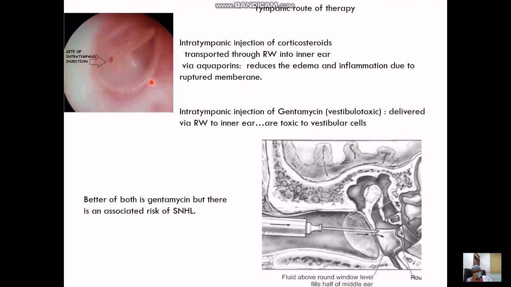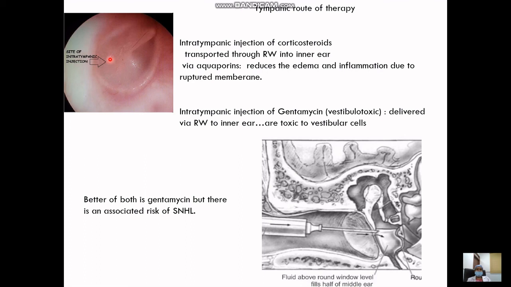These also come under medical management, although the route is the transtympanic route. Two drugs which are commonly used are corticosteroids in the form of dexamethasone, and gentamicin. Both can be given through the tympanic membrane and delivered into the round window, from which they go into the inner ear. This is the site for the intratympanic injection. You can see the handle of malleus, the anteroinferior quadrant with the cone of light, and this becomes the posteroinferior quadrant, and hence the area of the round window membrane.